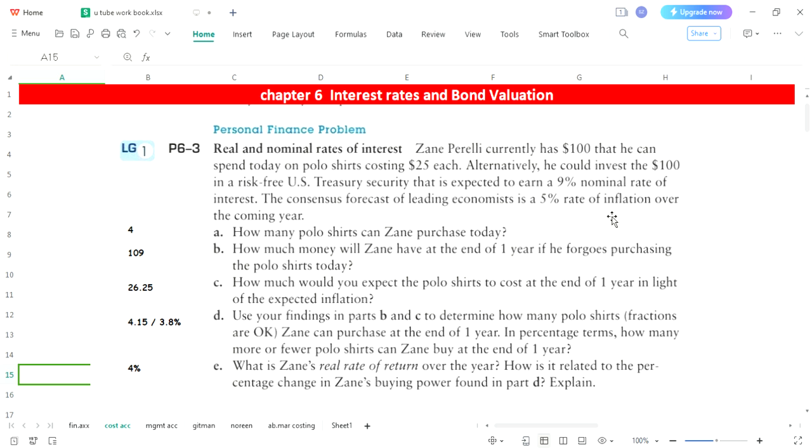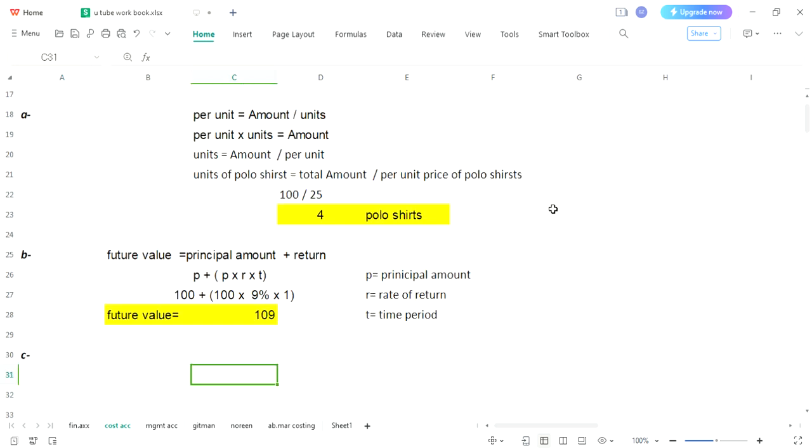Inflation is associated with prices. Right now we can purchase one polo shirt for 25. After a year there would be an increase in price by 5%. So what does that mean? Simply you understand present value, and you will add inflation, with which what you will get, if you have your present value, future value of shirt.